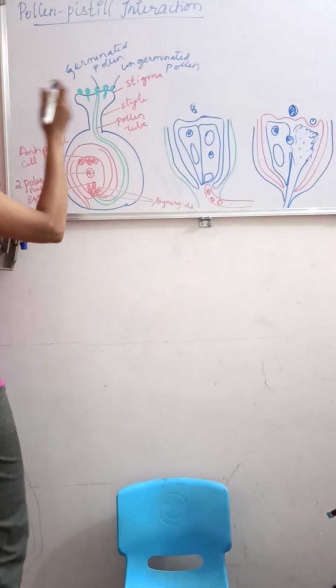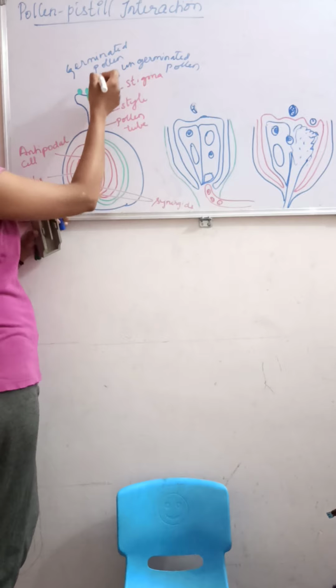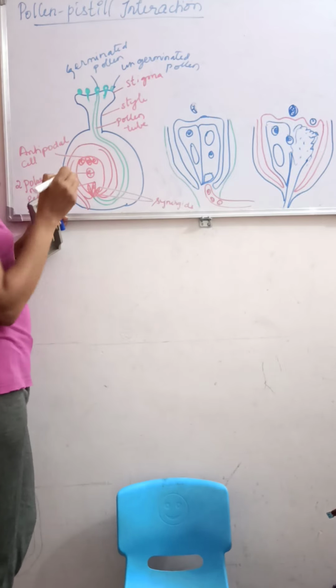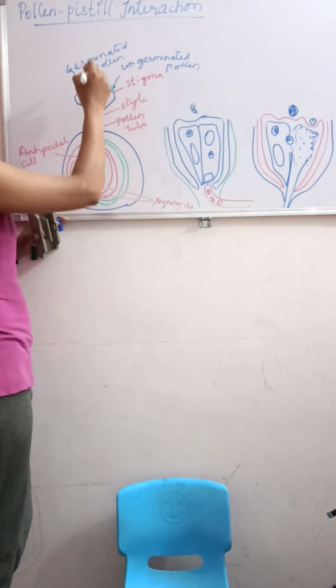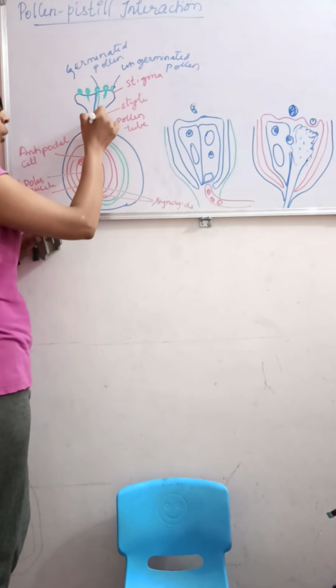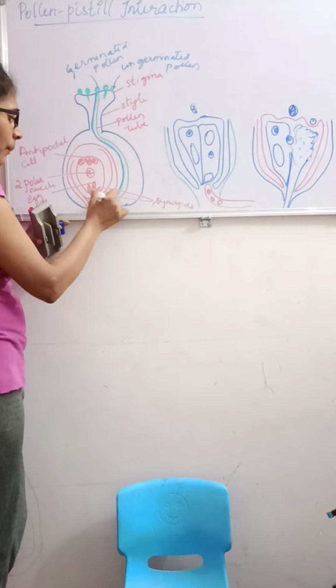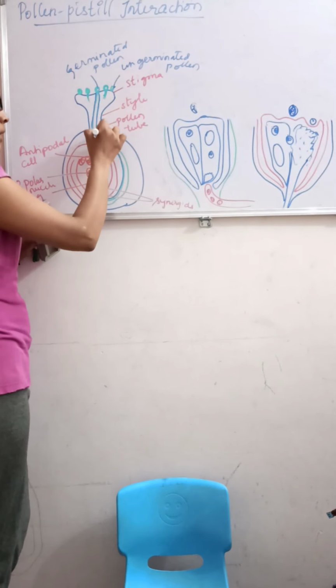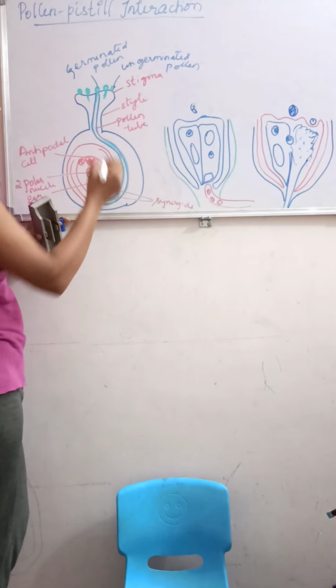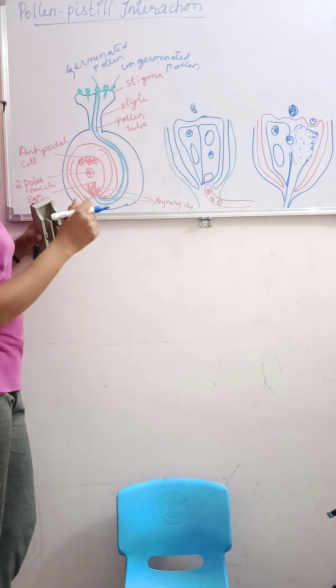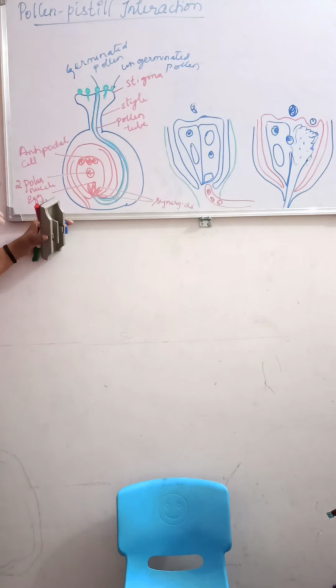So once the pistil has recognized the pollen, what will happen? It leads to pollen germination. Then they will form a what? Pollen tube. So they will form a pollen tube. This pollen tube is formed at one of the germ pores. We have discussed the germ pore.